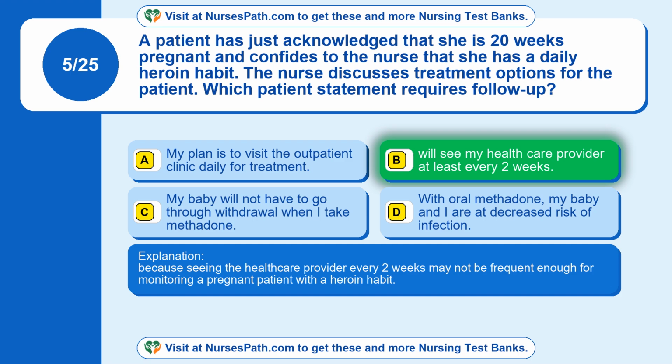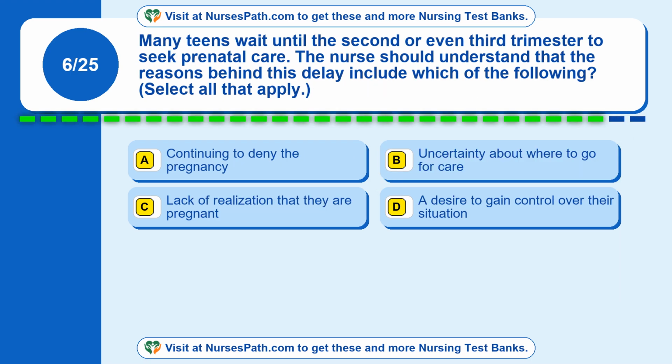Question 6. Many teens wait until the second or even third trimester to seek prenatal care. The nurse should understand that the reasons behind this delay include which of the following? Select all that apply. Option A, continuing to deny the pregnancy. Option B, uncertainty about where to go for care. Option C, lack of realization that they are pregnant. Option D, a desire to gain control over their situation.